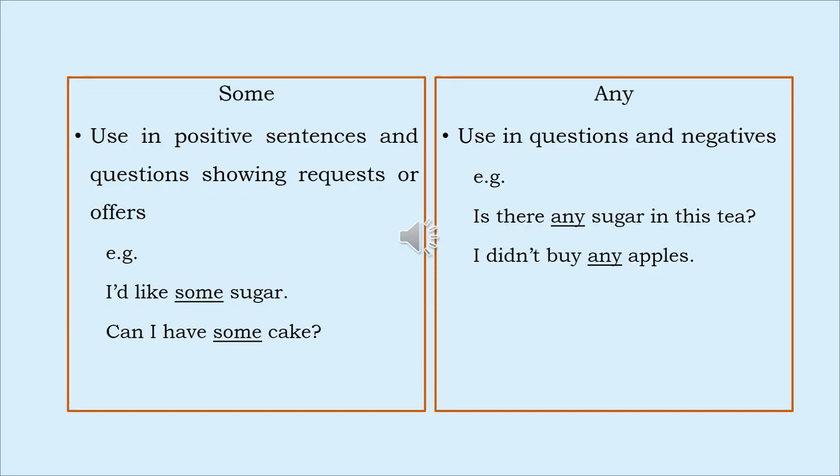Okay, how about some and any? Some is used in positive sentences and questions that show request, itu permintaan, or offers, penawaran. For example here, I would like some sugar, or can I have some cake? Any is used in questions and negative. The example here is, is there any sugar in this tea? And the negative example is, I didn't buy any apples.